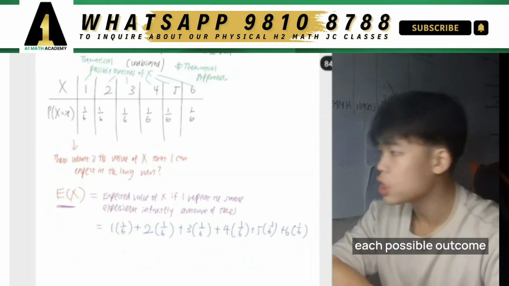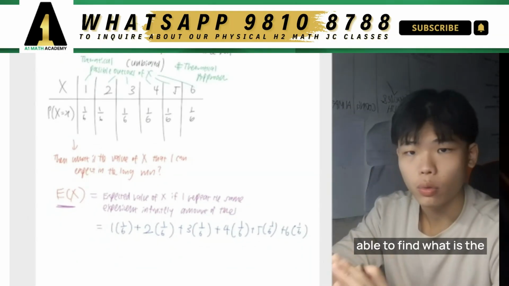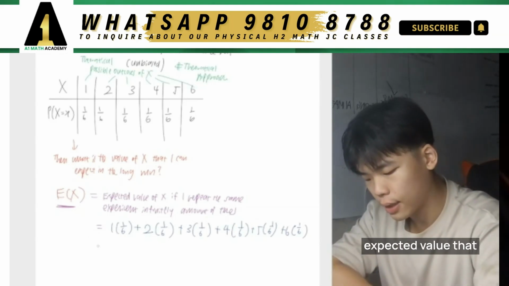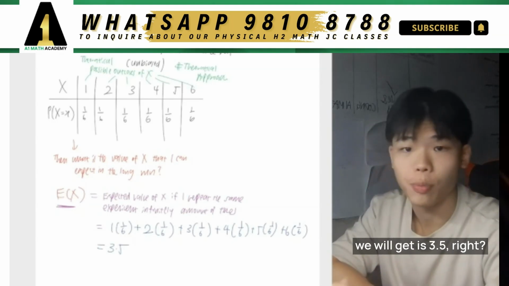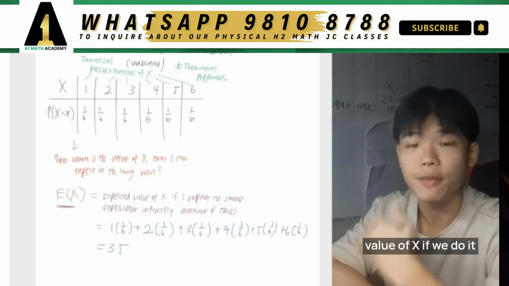By multiplying each possible outcome with its associated probability, we are able to find the expected value that we can get in the long run. And you realize that the expected value that we will get is 3.5, right?